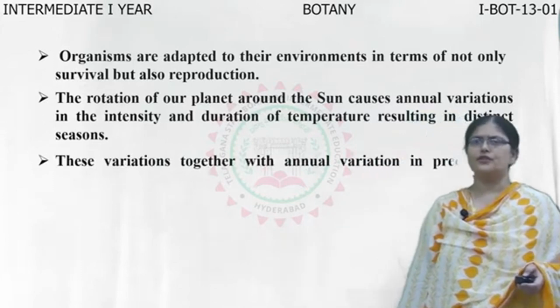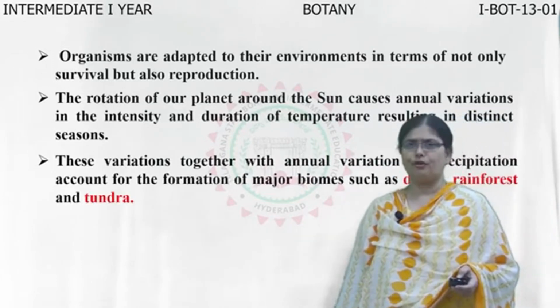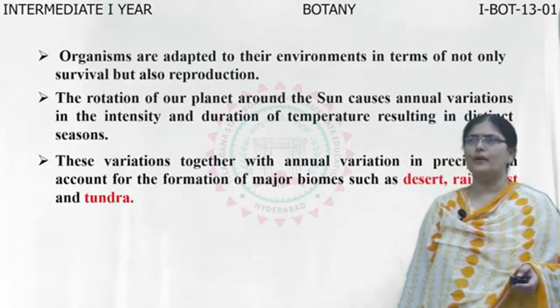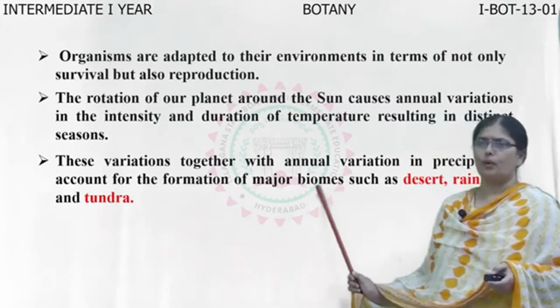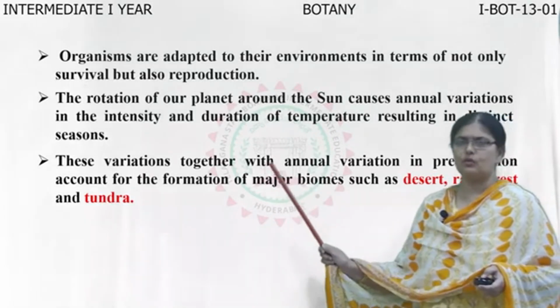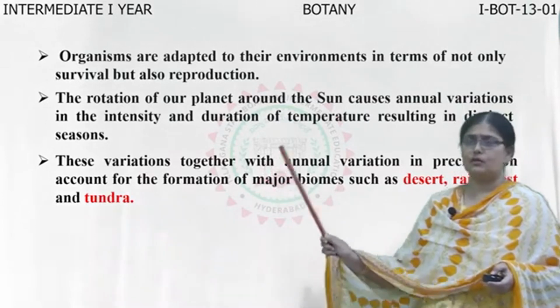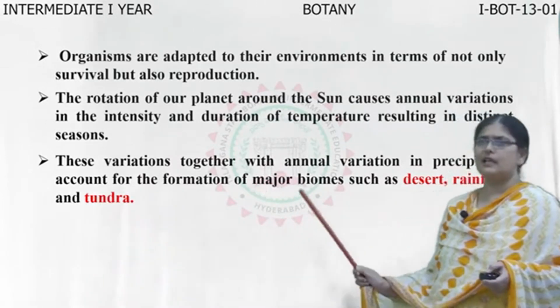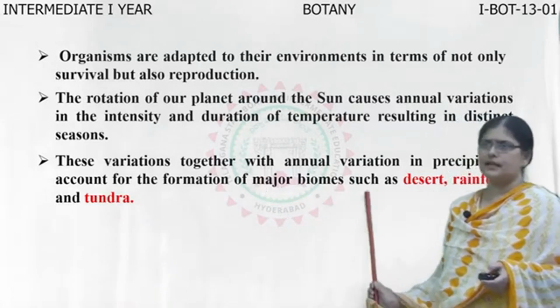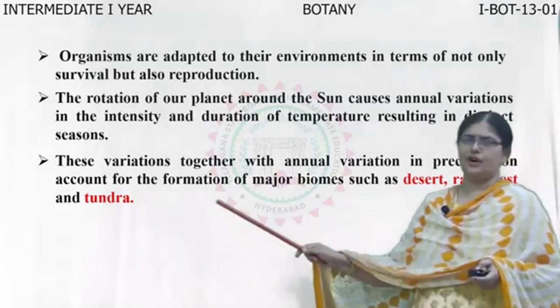These variations, together with annual variations in precipitation, that is rainfall, also account for the formation of major biomes upon the Earth. The biomes resulting from these variations are mostly of three types: one is desert, the other is rainforest, and the third is the tundra region.